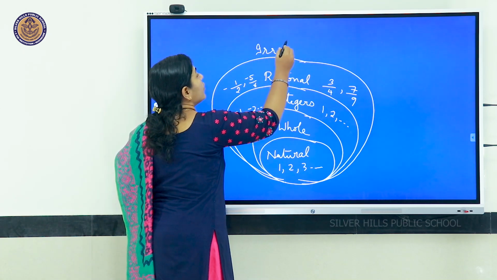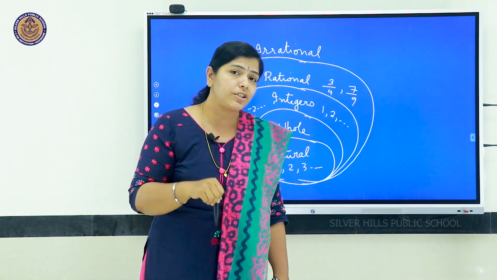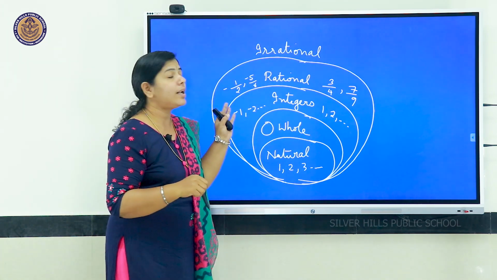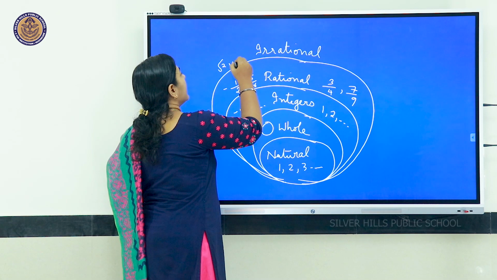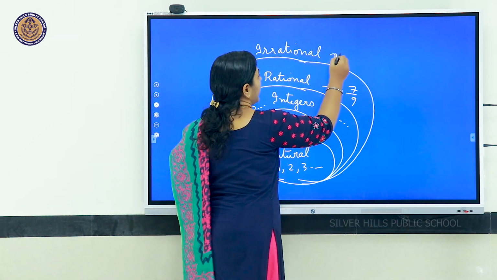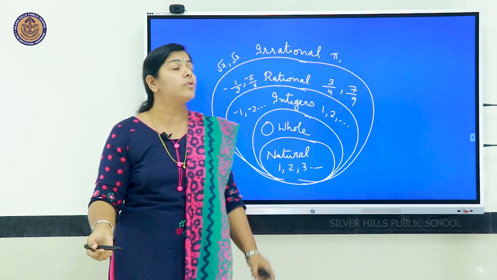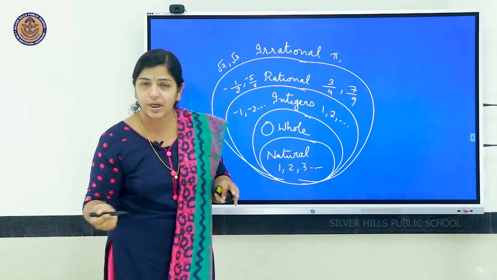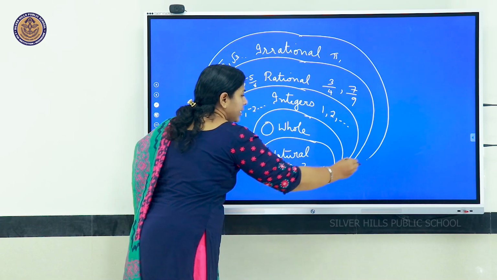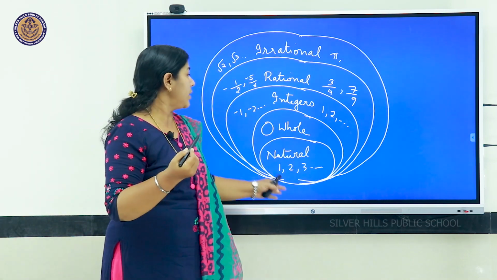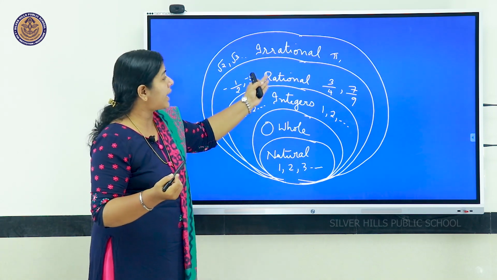Irrational numbers, those which cannot be written in the form p by q, where p and q are integers and q not equal to 0, are called irrational numbers. Examples are root 2, root 3, or pi. Decimals which are non-recurring, non-terminating, such decimals also come under the category irrational numbers.